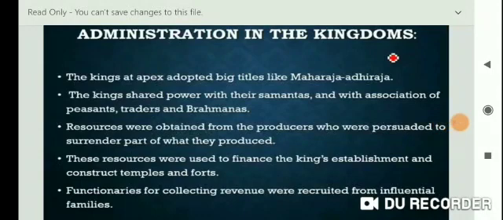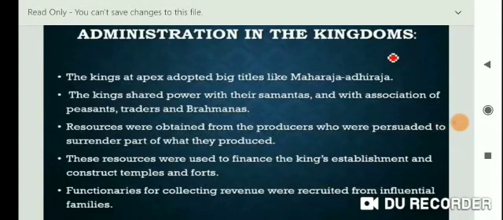Now myself Nidhi Lal. Today I am going to discuss chapter number 2 history, and the chapter name is New Kings and Kingdoms. And now my topic name is administration in the kingdom. But student, this lecture number is third.